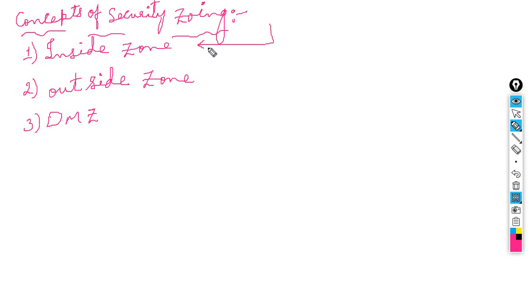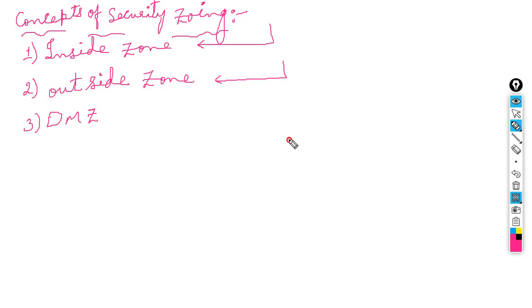Inside zone is nothing but the local LAN, local area network. And the WAN is nothing but the outside zone, and DMZ is nothing but the demilitarized zone. In that one we will have the servers. So company servers we will keep in that one.